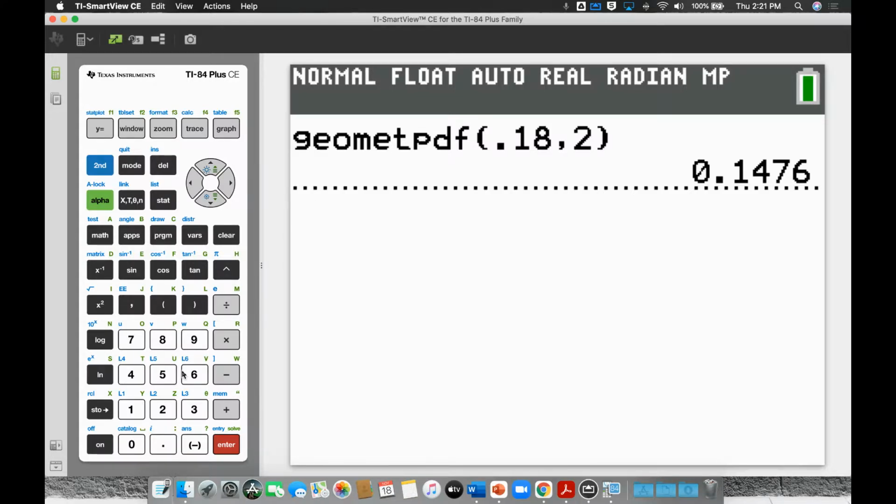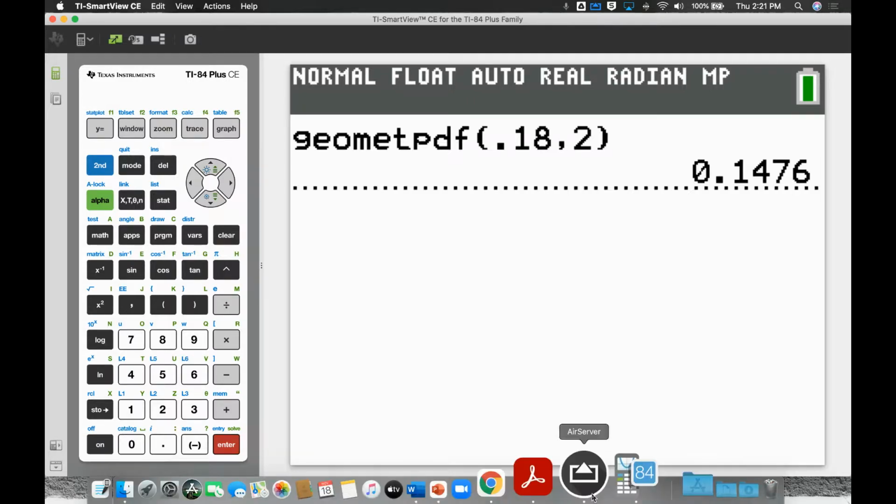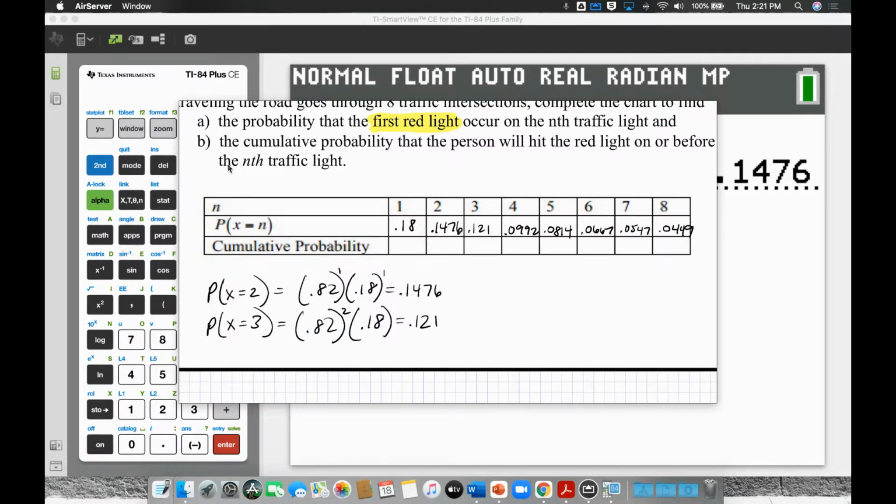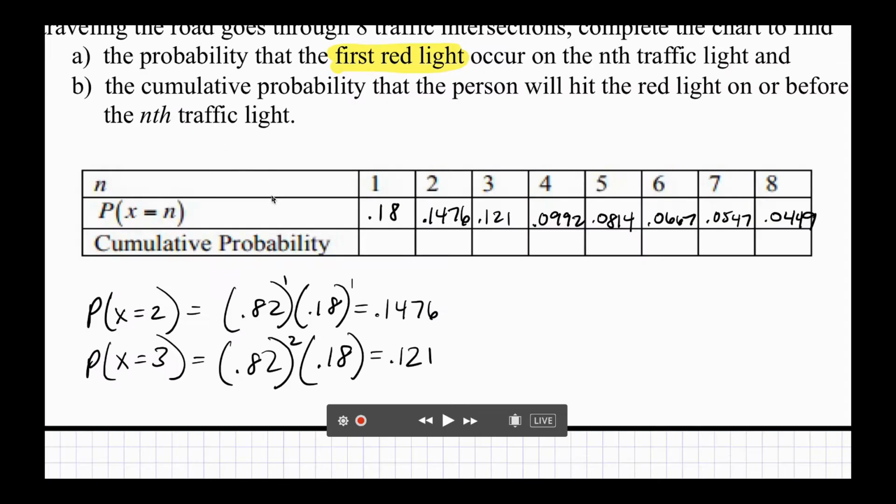Sometimes it's confusing which one's success and which one's failure, because you think green light is success, right? But in this case, it's the other way around. How do we know? Because that's what the question wants: first red light. So that means success is 0.18. Just make sure you read it through, and that'll tell you which one's the success and which one's the failure.